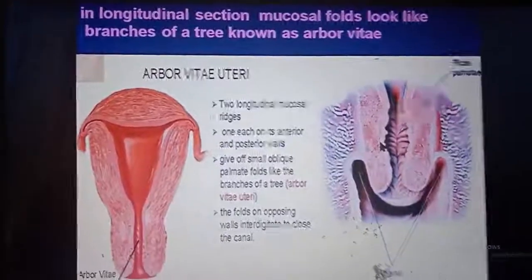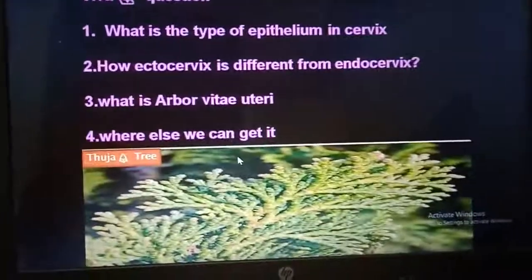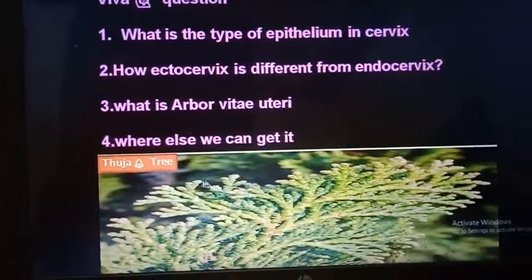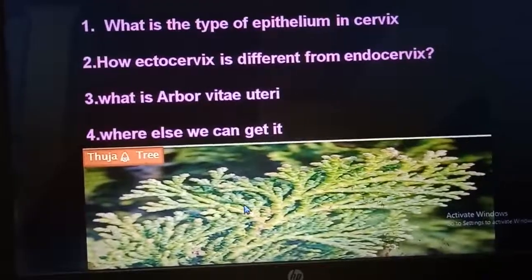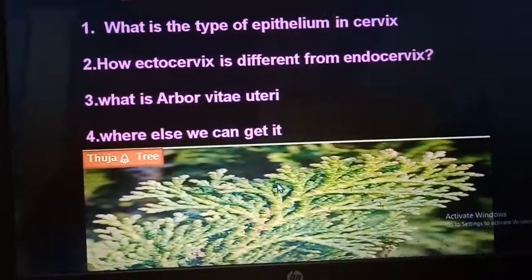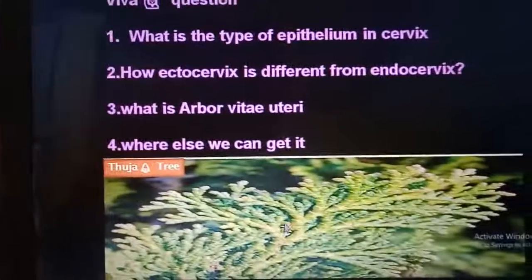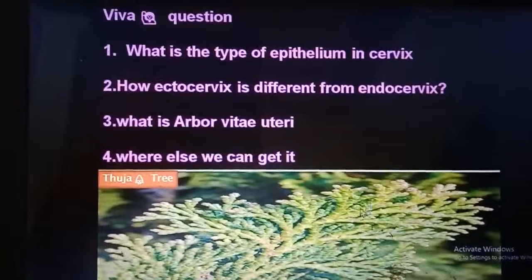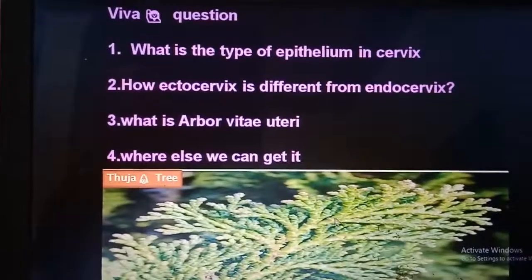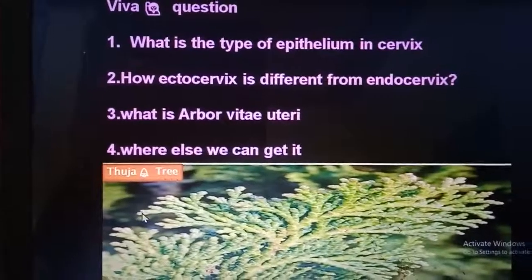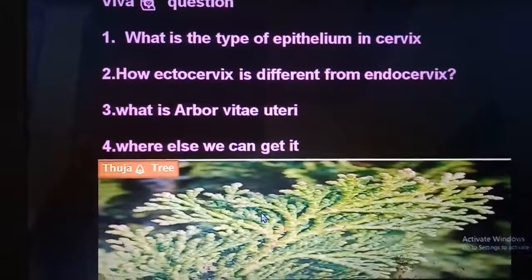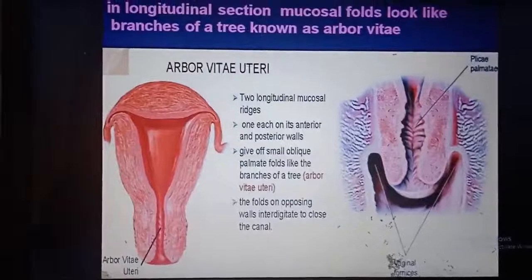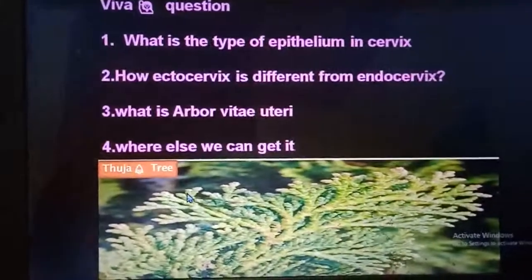Okay, and what is arbor vitae? This is the tree of life, known as the thuja tree. It is well known that if we eat the leaf of this tree, that person will survive for 800 years. That's why it is known as the tree of life, arbor vitae, and that pattern of mucosal fold is the same as that of the thuja tree, so it is known as arbor vitae uteri.